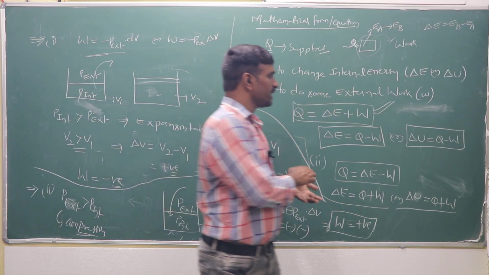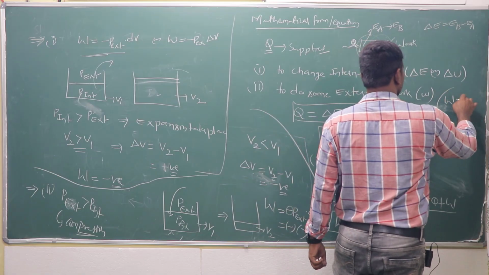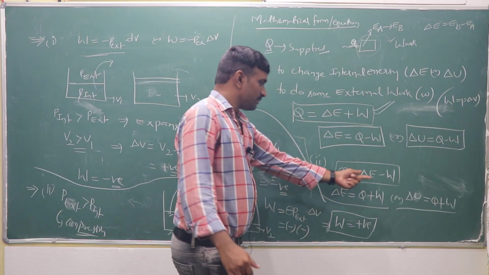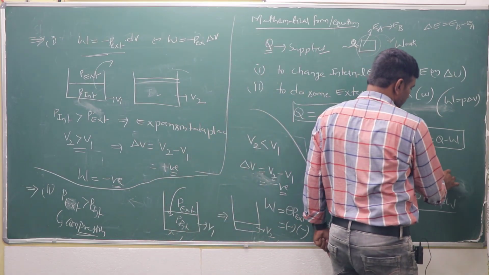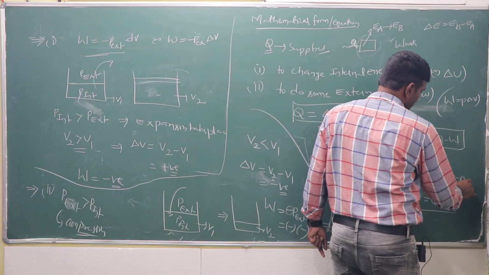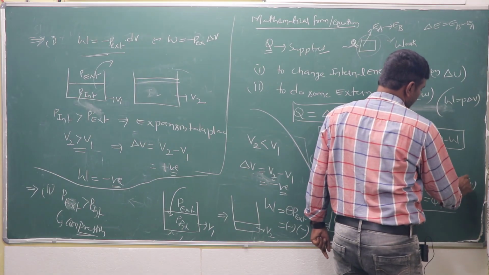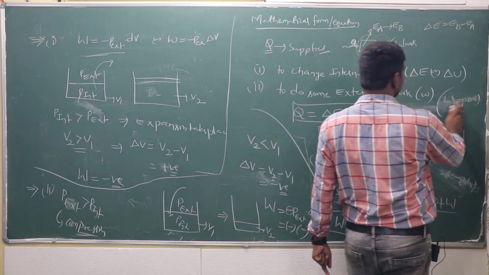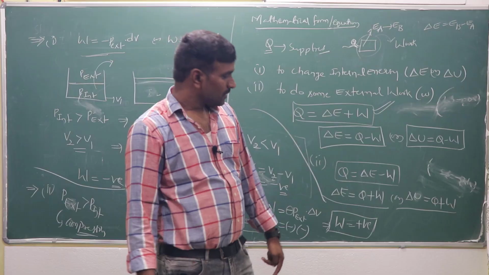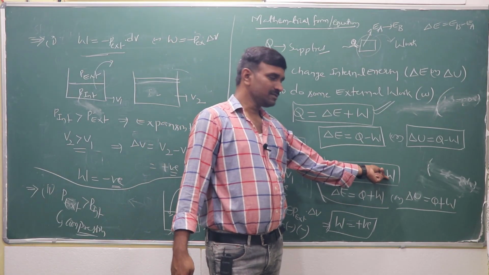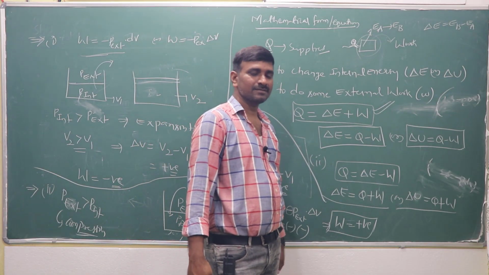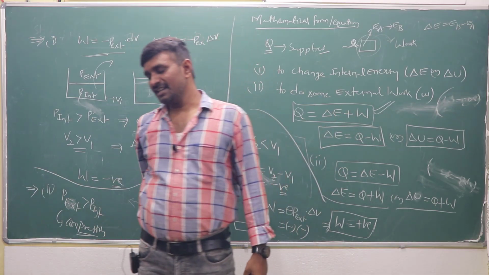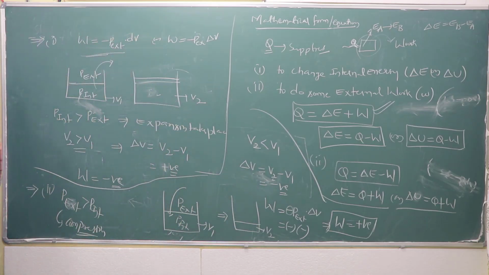W is equal to P delta V or PdV, or minus PdV can be used. Delta E plus PdV, further generating the relations. Any one is fine.